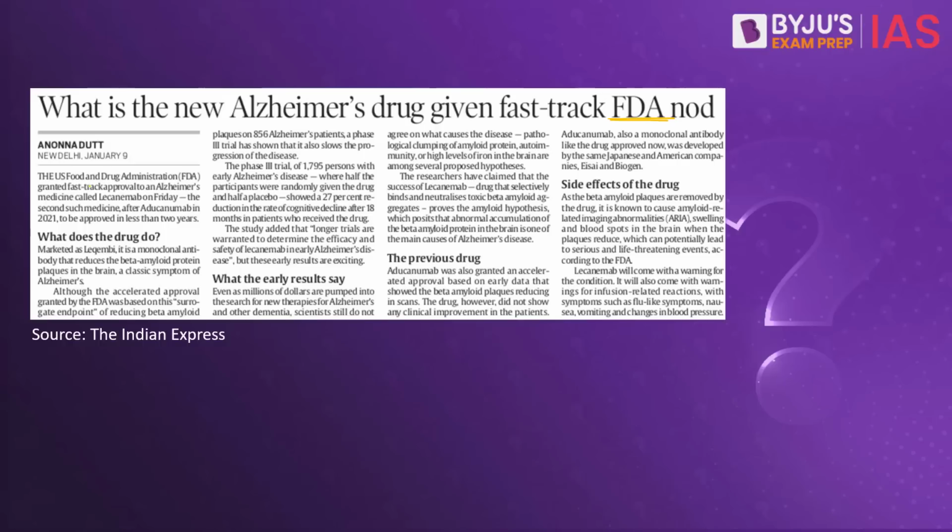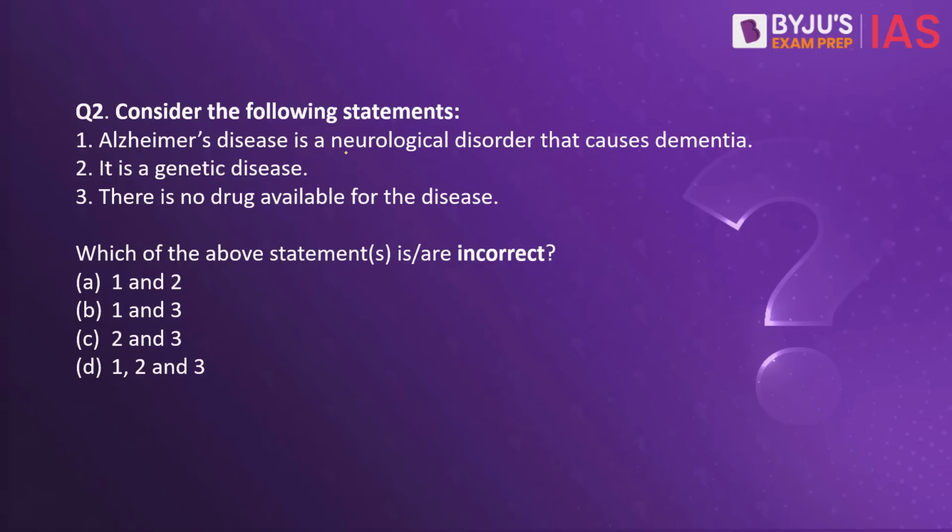Because recently the Food and Drug Administration of USA granted a fast track approval to the second Alzheimer's drug. The first drug was approved in the year 2021. However, it was found that once the drug was released in market, it did not show any clinical improvements in the patients. So, Alzheimer's is a neurological disorder and it causes dementia. Usually, it takes place in the older age, but even the people who are in the younger age are also susceptible to this disease. So, this is a correct statement.